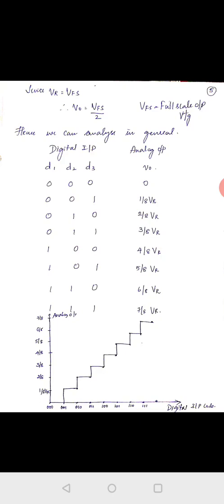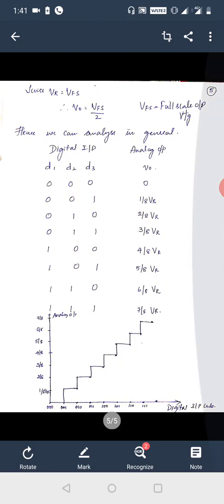When it is 0, 0, 0, no signal is passed. When it is 0, 0, 1, it is 1 by 8 of VR. So we get a staircase waveform. We also call this a staircase waveform.